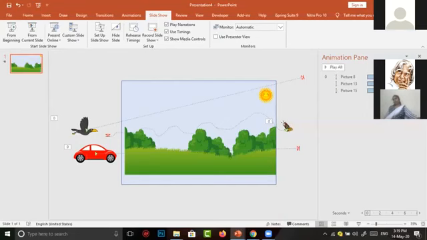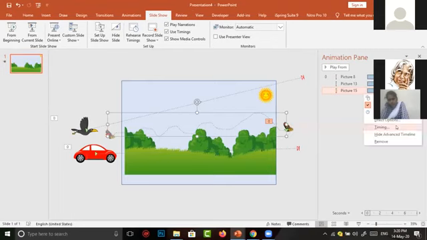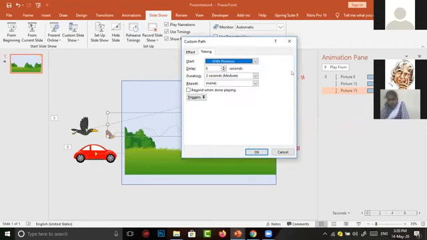The butterfly moves very fast now. So we want to change the speed of the butterfly. We have to adjust the speed by clicking on the butterfly image. In the animation pane, the image you select here is automatically selected. In the downward arrow, just click, which goes to timing. It moves very fast, you know. So we have to change the speed to very slow. I think it is 15 seconds. 15 seconds are enough to make the butterfly go smoothly.